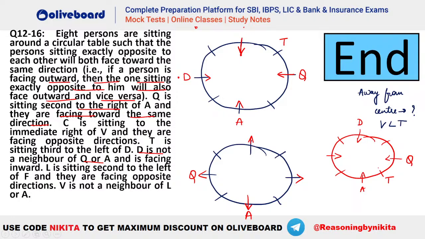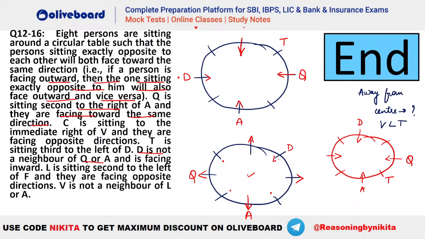D is facing inside given in the question. So it is given that D is, yes, D is facing inward. That is right. So D has to be facing inward. That is fine. Right, Naveen. So D will be one of the persons who will be facing inside. After that, in this particular question, where should we have your D? Let's say D cannot be a neighbor of Q or A, so D cannot be these two persons. D is facing the center, so D has to be this person only in this particular case. And T is third to the left of D.